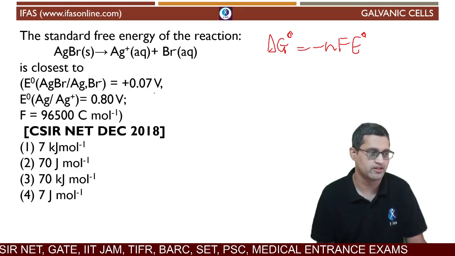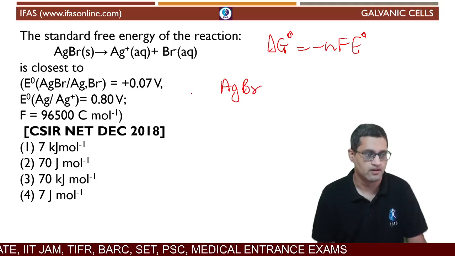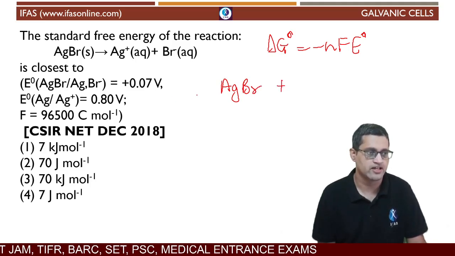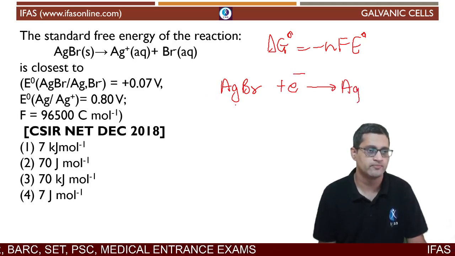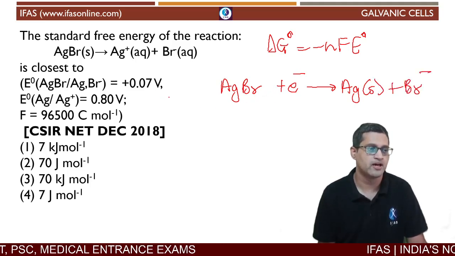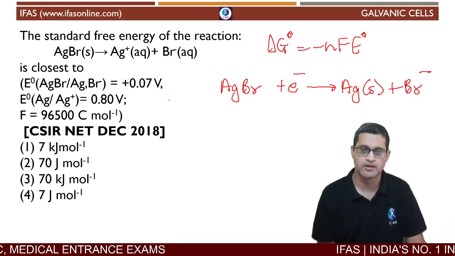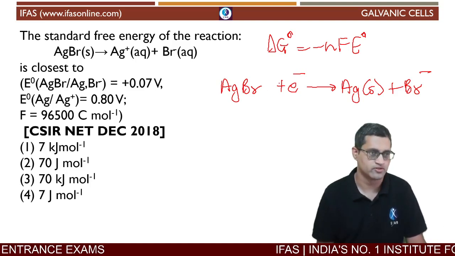So here what is happening is AgBr is essentially accepting an electron and getting converted to Ag solid plus Br minus. The Br minus in silver bromide is the same Br minus staying here. So there's no change there.